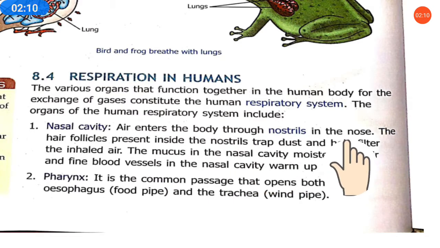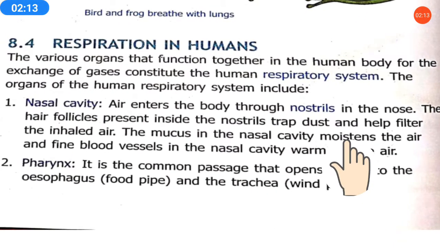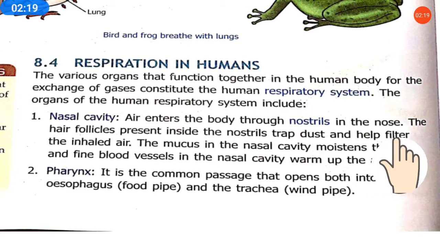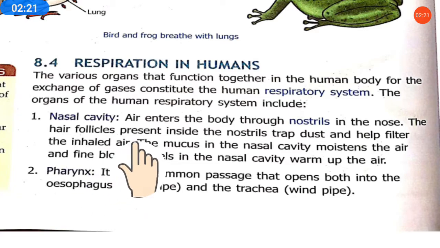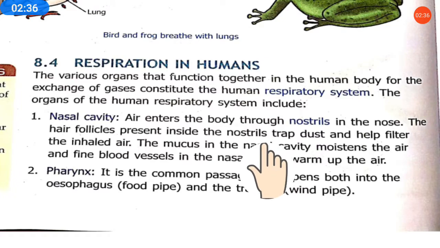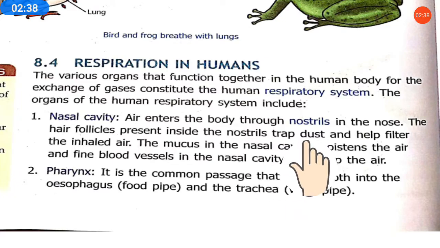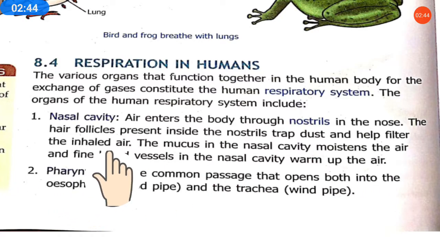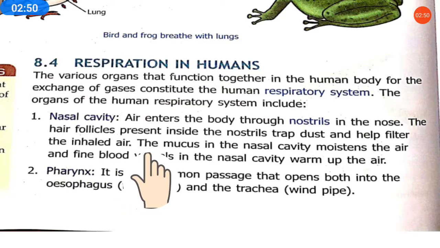Air enters the body through the nostrils in the nose. As you know, the holes are present in the nose. So air enters the body through the nostrils. The hair follicles present inside the nostrils trap dust. These small hairs are present in our nose. They trap the dust particles present in the air and help filter the inhaled air. The air we take in through the nostrils is filtered and then goes further.